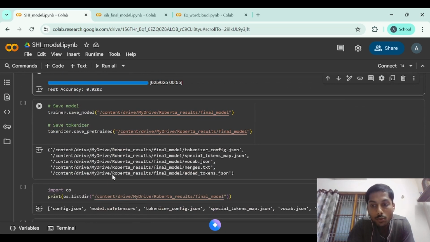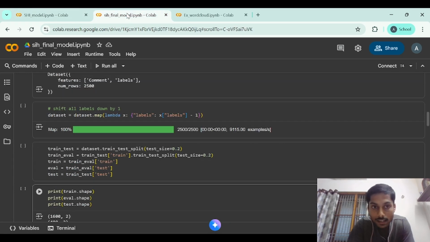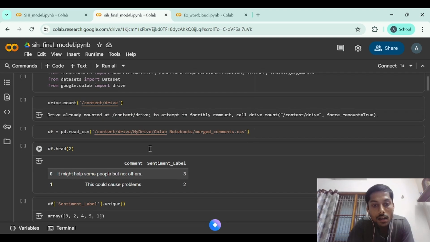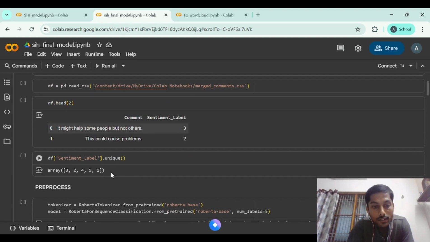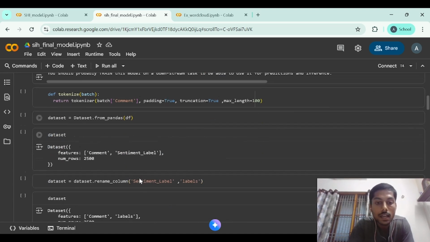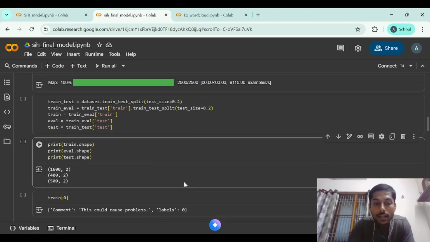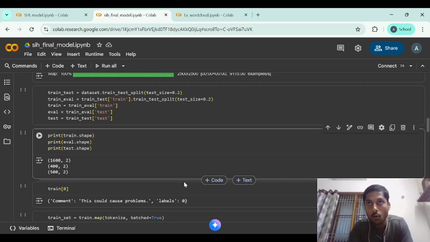When we come to real time, as I said, we can rescale it. Here is another dataset. There were 5 different classes labeled from 1 to 5, where we can consider 1 as not happy and 5 as most happy, and we can perform the same task. As per the requirement we can even rescale it to 1 to 10, and in the end we can average the overall ratings to get the correct result.